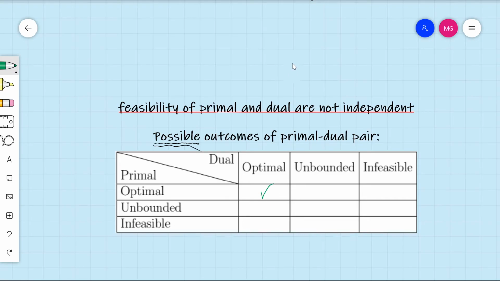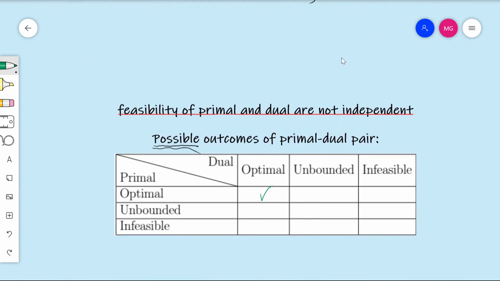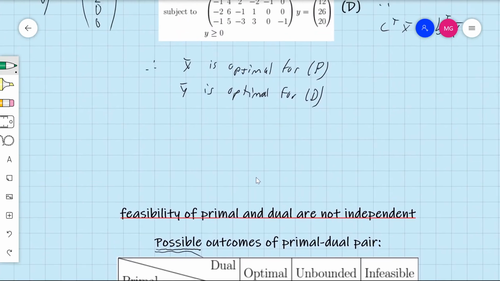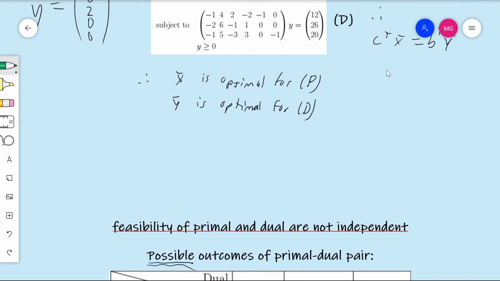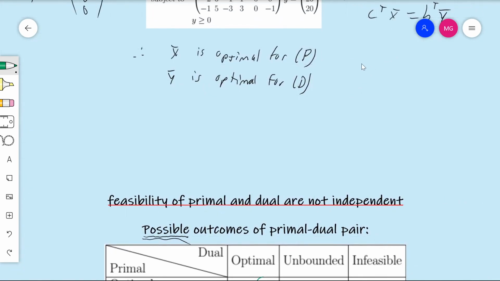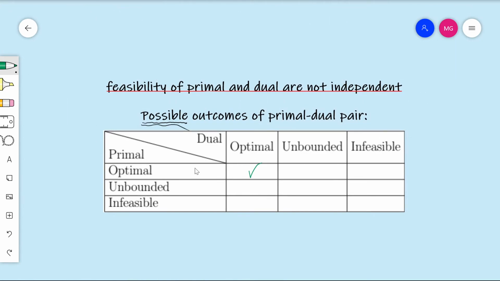This is what just happened in this example that we just did. We found a primal dual pair of linear programs which both had an optimal solution. So this outcome is a possible thing that can happen. In that example, in fact, we found that the objective function values actually were equal to each other. That's not something that we're saying here. That was just an extra thing that happened in this case. We'll discuss when that happens in the future, but for now we're just saying, do they both have an optimal solution, independent of whether or not those solutions are equal to each other. But yes, it is possible that they can both have an optimal solution.